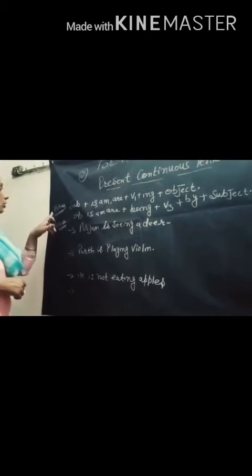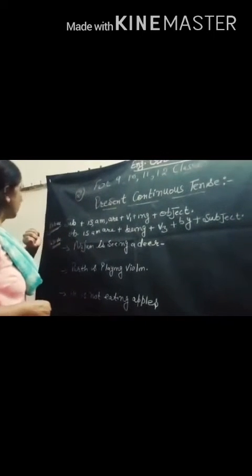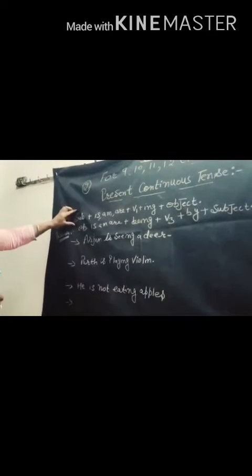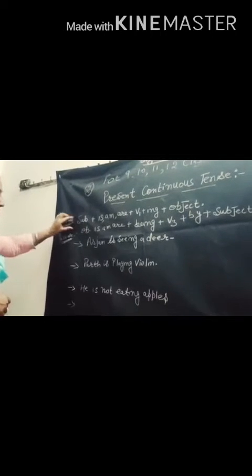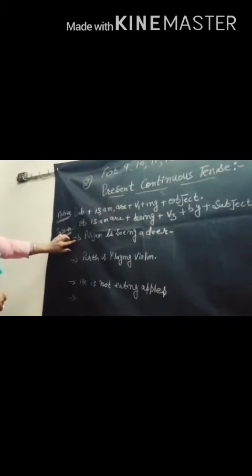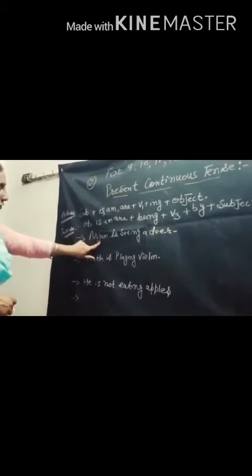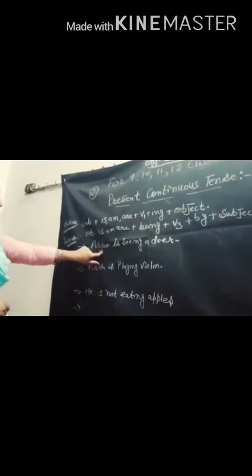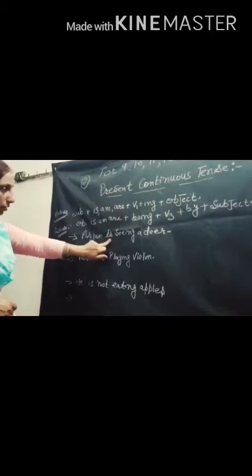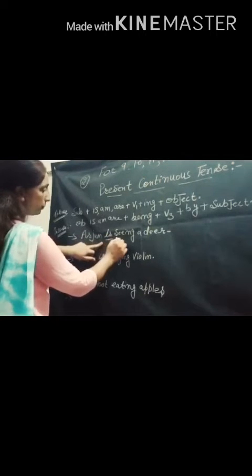Vakya. So in this present continuous tense, we normally find subject in the very beginning of the sentence. Like this is the sentence of a present continuous. This is the subject. Arjun is the subject. SMR. This is the helping verb.